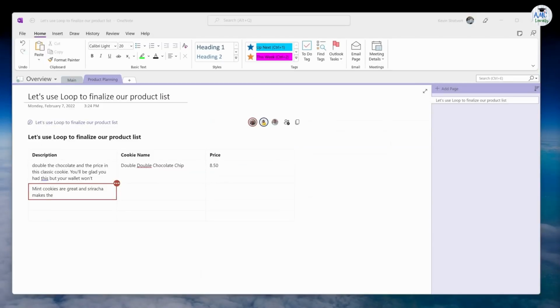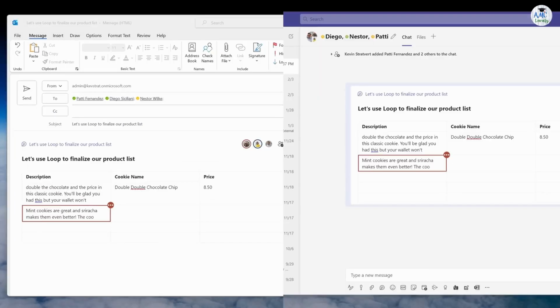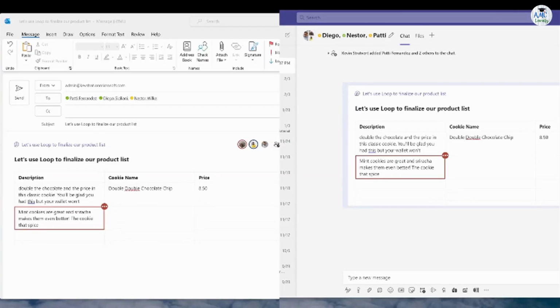Or perhaps there's a user in OneNote and the OneNote contains the identical table and adjustments are made there, and the two email messages now reflect those modifications as well as the team chat. And from any location, all of this takes place in real time. Once more, this will alter the way you work.